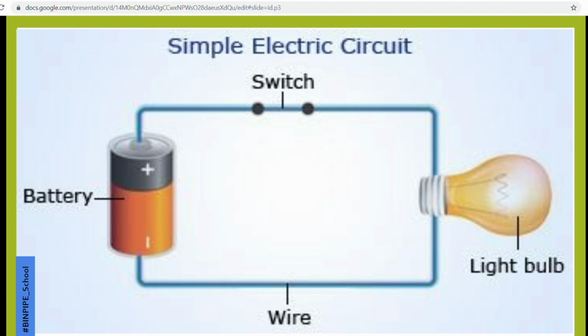Now, in a circuit diagram, there is a cell or a battery, whatever we take. Then we show a switch, and we also connect an electrical device. It can be a light, a fan, or a motor, whatever it can be. And there is a wire or a conductor. So this is a simple electric circuit with only one bulb, a cell and a switch.